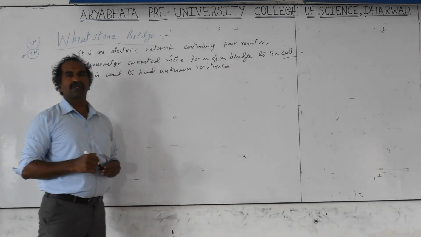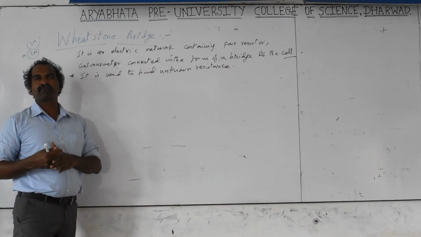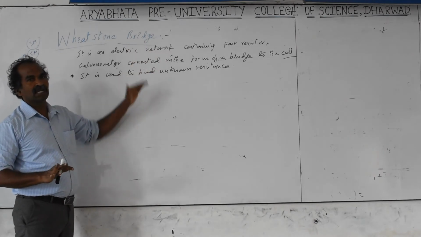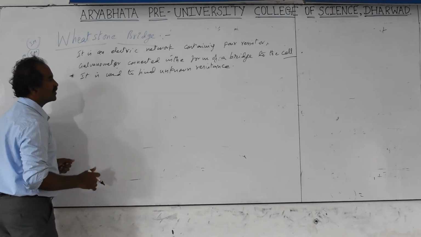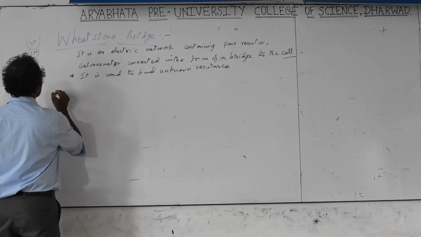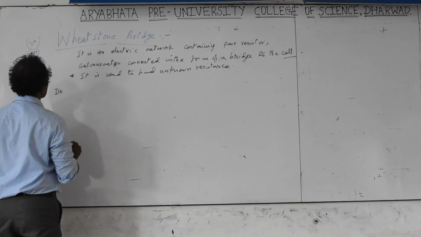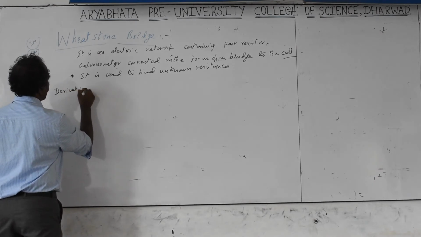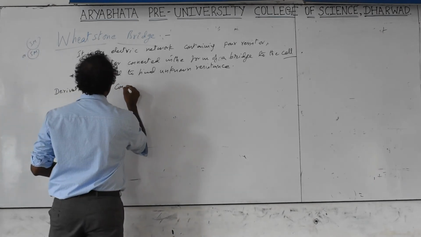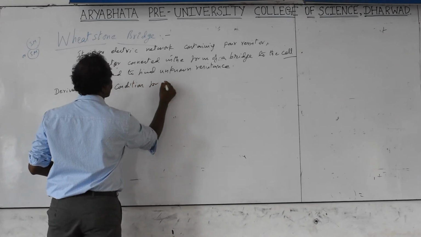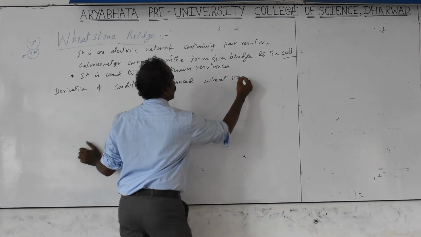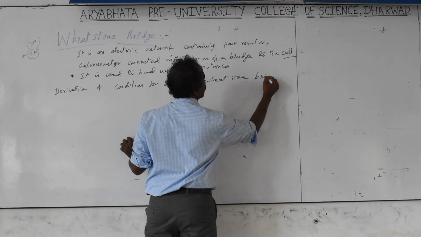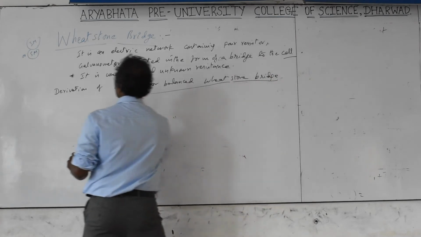They don't ask that one actually. Directly they will ask: derive the expression for the balancing condition of the Wheatstone bridge. That we have to check out. The question they will ask you is the derivation of the condition for a balanced Wheatstone bridge. This is the one they ask.